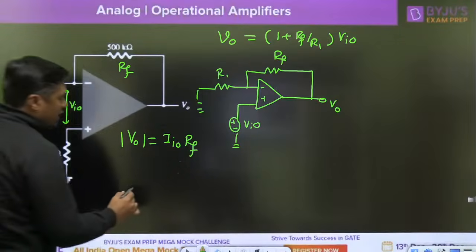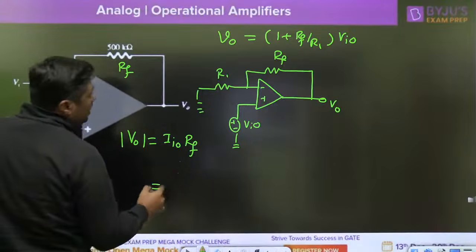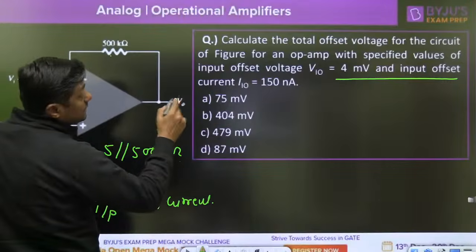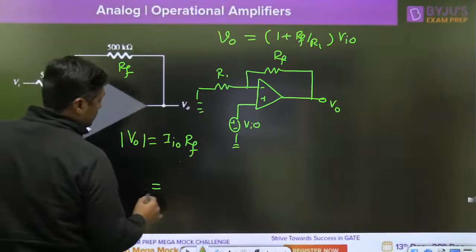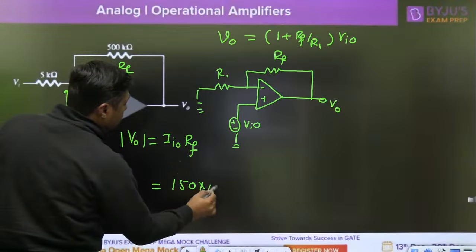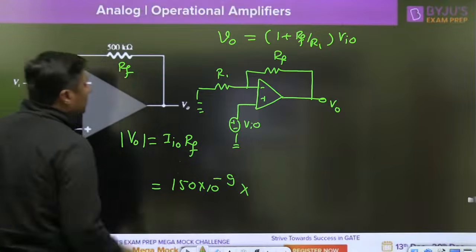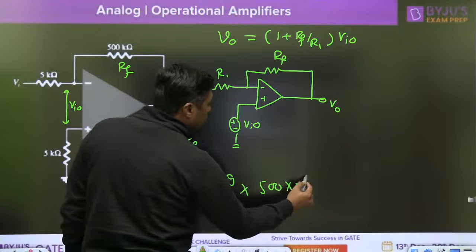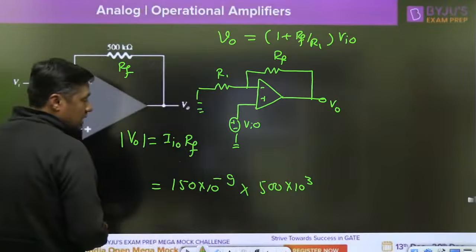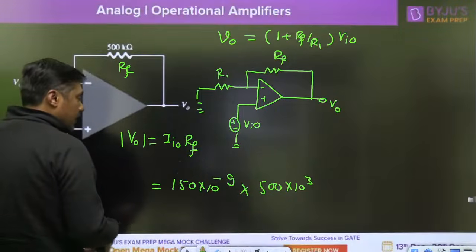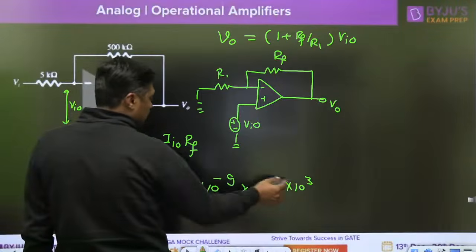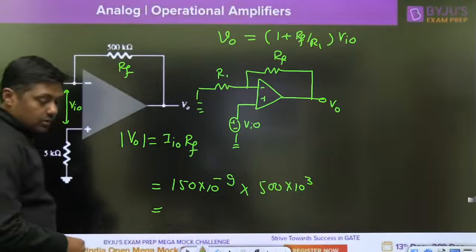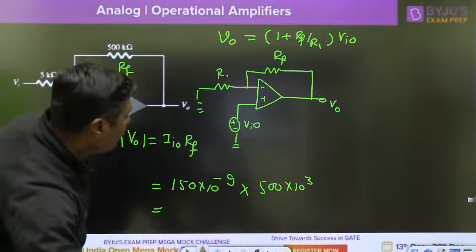So what is the IIO? 150 nano ampere, 150 into 10 raised to power minus 9. What is the RF here? 500 kilo ohm, 500 into 10 raised to power 3. So what is the answer? You can calculate this value.